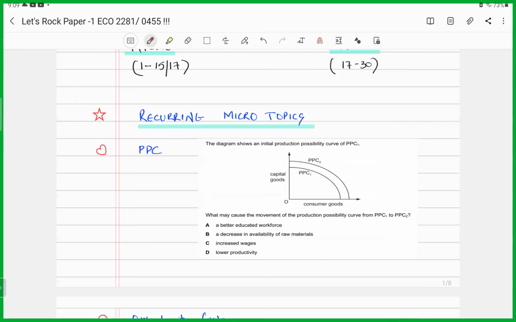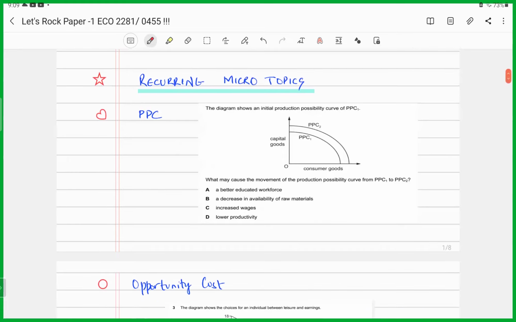PPC, production possibility curve. They could ask you for a shift. They could ask you for a movement along the same curve. A shift could be outwards, a shift could be inwards. In this example, we've shifted the PPC outwards. Again, we know an outward shift is when there is an increase in the quality or the quantity of the economic resources of an economy, of a country's nation, right?